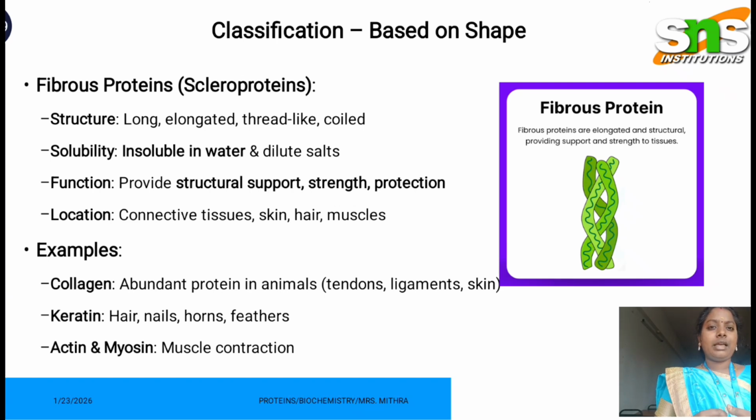Common examples are collagen, keratin and actin. Collagen is present in animals, in tendons and ligaments, and in bone. Keratin is present in hair, nails, horns and feathers, and in muscle contraction, actin and myosin proteins are involved. So these three examples of fibrous protein do not dissolve in water; they are insoluble in water.